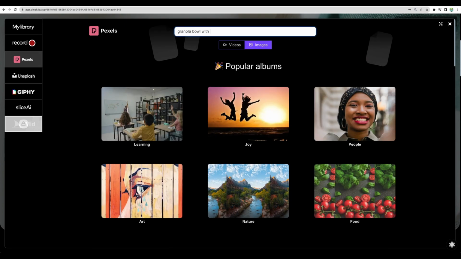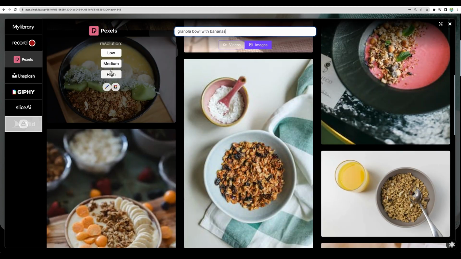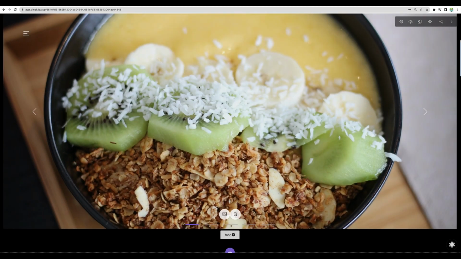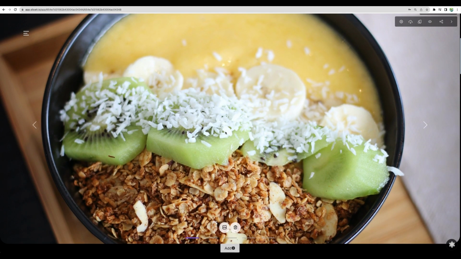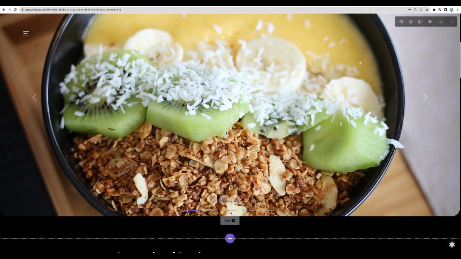So, for example, I would like to find an image of a granola bowl with bananas. I can choose high quality and get a very nice looking image and use that in my learning materials.